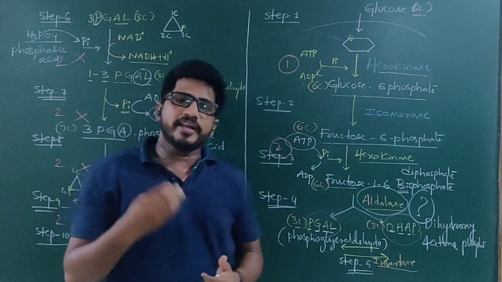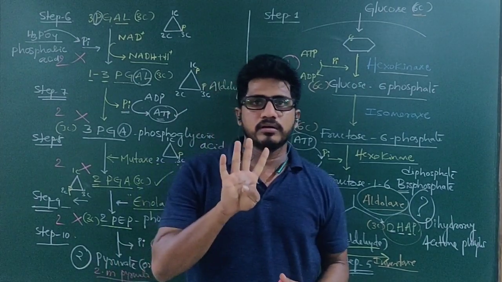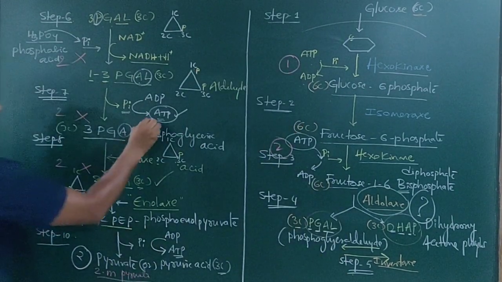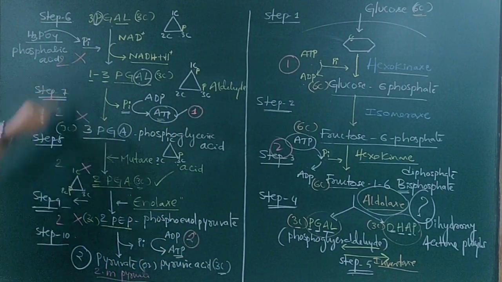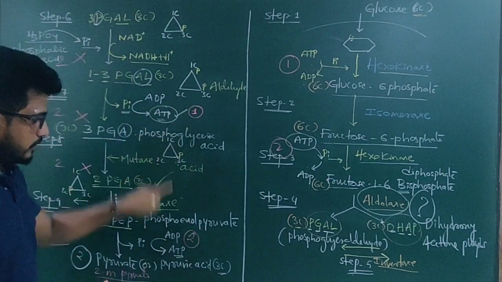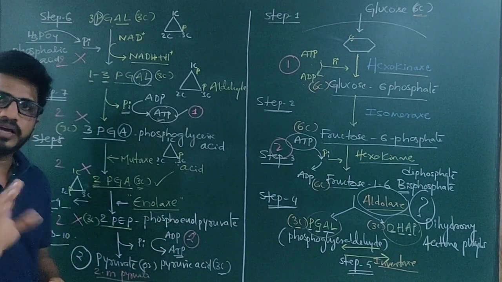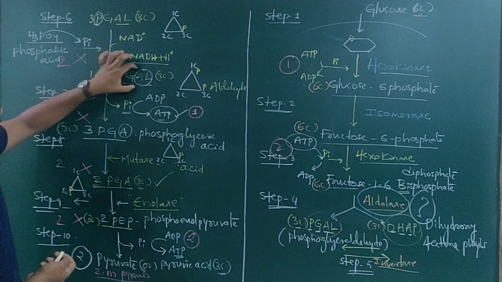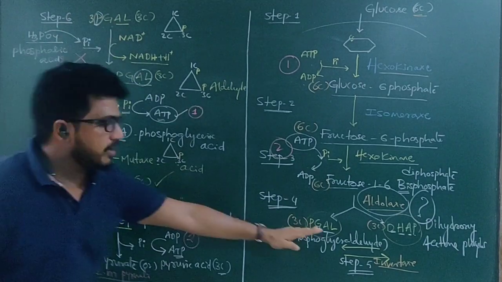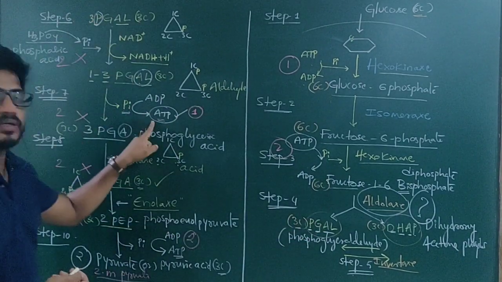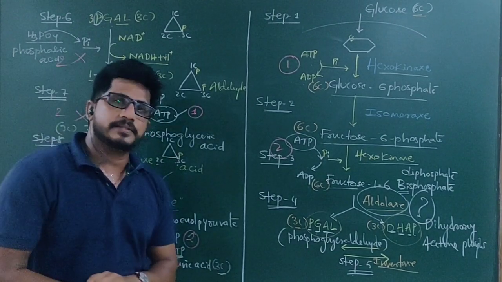If the question is how many ATPs are produced by glycolysis, the answer is 4. How? Here one ATP is produced and here one ATP is produced. But these steps go twice, so here 2 ATPs, and in this step, here 2 ATPs. Total 4 ATPs will be formed. Have you understood? 1,3-PGAL converts into 3-PGA, and there ATP is formed. But 2 PGALs will be formed, no? So because of the 2 PGALs, here 2 ATPs will be synthesized, and here 2 ATPs will be synthesized. So a total of 4 ATPs will be synthesized.